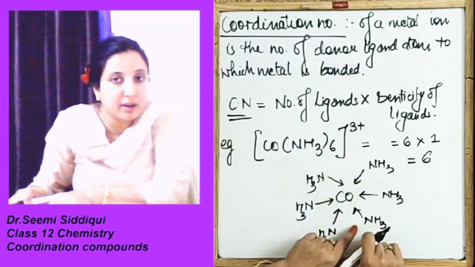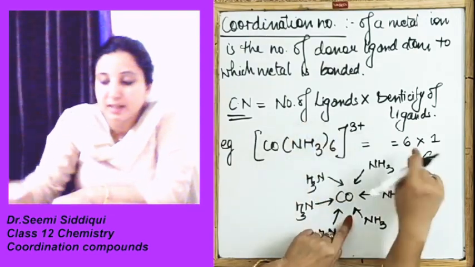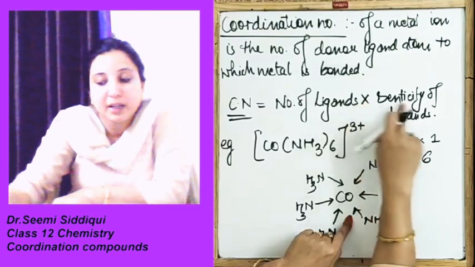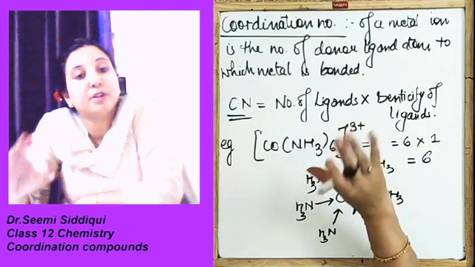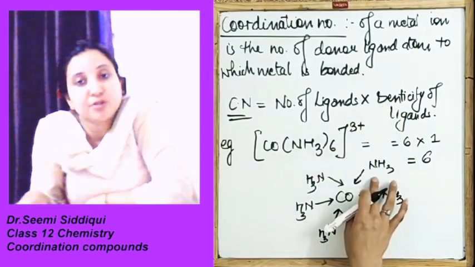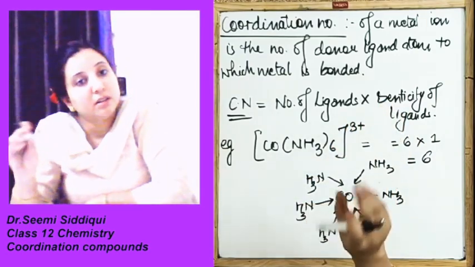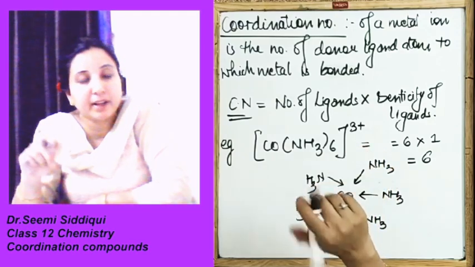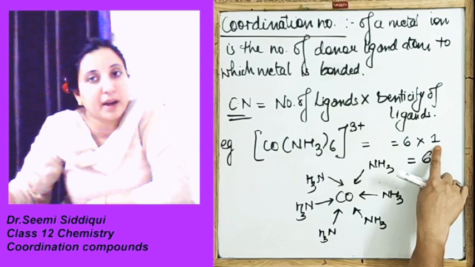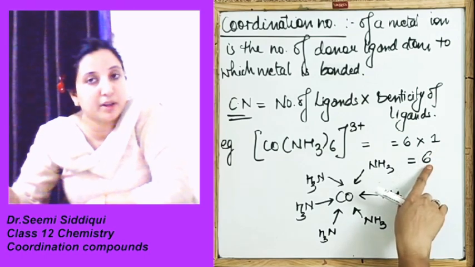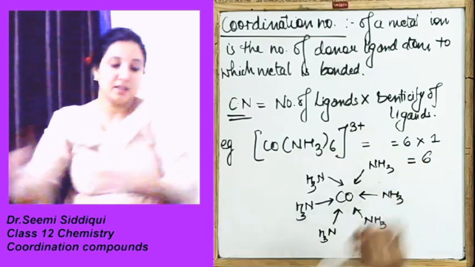So the number of ligands is 6, multiplied by denticity. Denticity means the number of donor sites. NH3 is a monodentate, having one donor site, so we multiply by 1. So its coordination number will be 6.